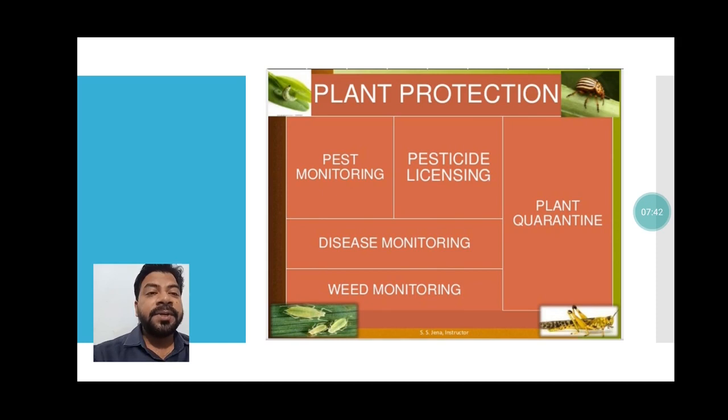Next is plant protection. So pest monitoring is required. For that purpose, pesticide licensing agencies are there, which give the license for selling the pesticide. Disease monitoring is required. Weed monitoring is required. You can see some insects on the plant, students, over here. They are very dangerous for the plant's growth. Okay, plant quarantine is required. The word quarantine is very common these days. Proper distance is required between two plants, as well as separation from the weeds.